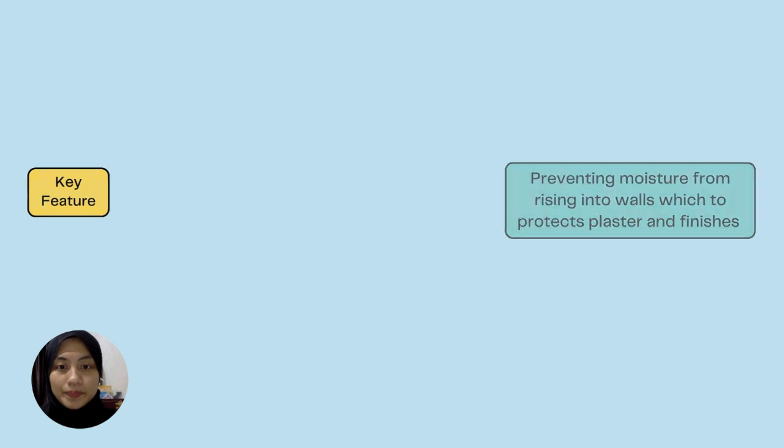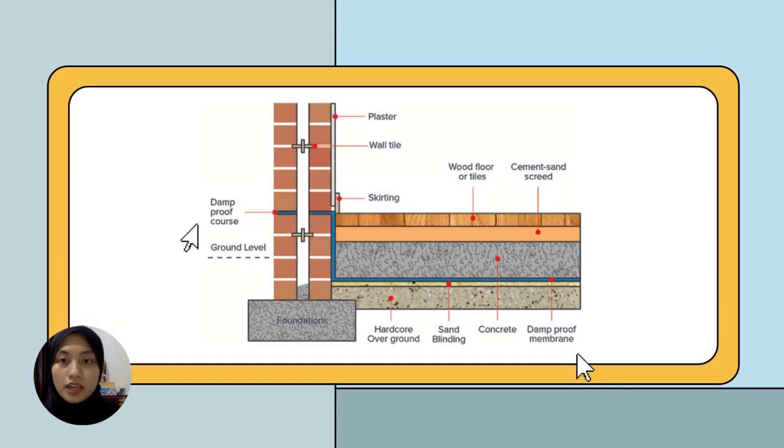Then for this slide, I provide the picture of the placement for the damp-proof membrane DPM and damp-proof course DPC, where, as you can see from the picture, I put the red circle to show where the DPM and DPC are placed.